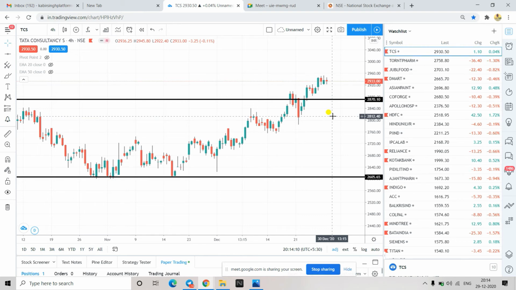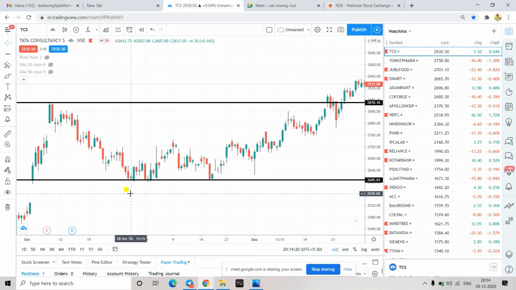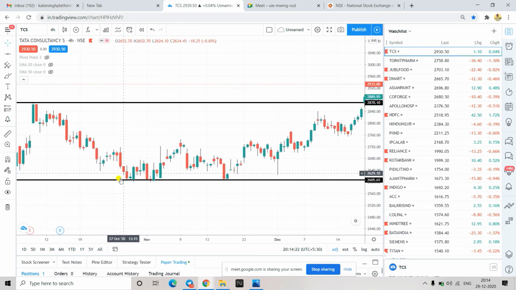Okay. You have to wait for a decisive candle. Here also, this is a hammer kind of pattern, a decisive pattern. Here there is a star pattern. This is also a star pattern, this is also a star pattern.